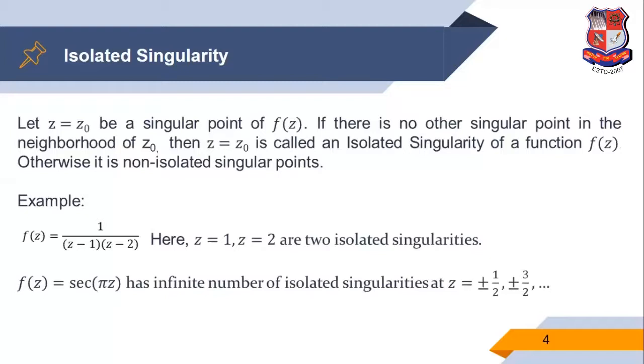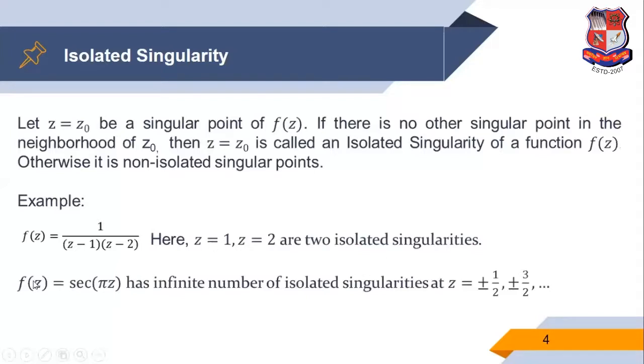But both points are isolated because except that point, that means in the neighborhood of z is equal to 1 point and z is equal to 2 point, the function is analytic. That means except that point the function is analytic everywhere. So both are isolated singularities.